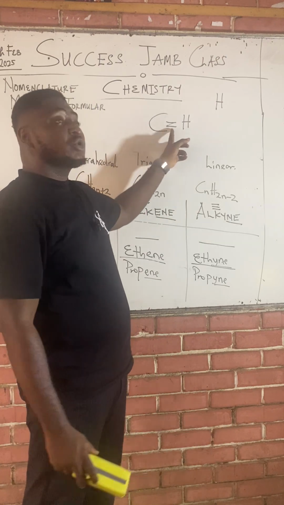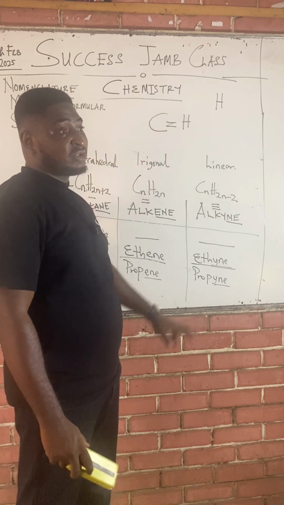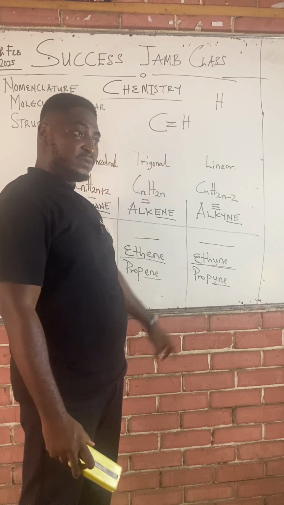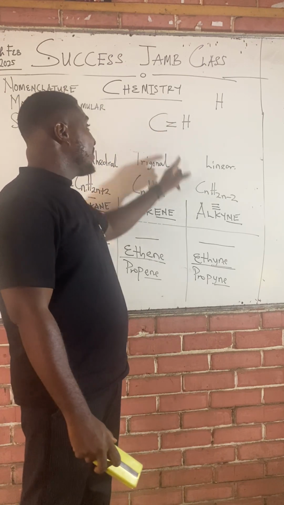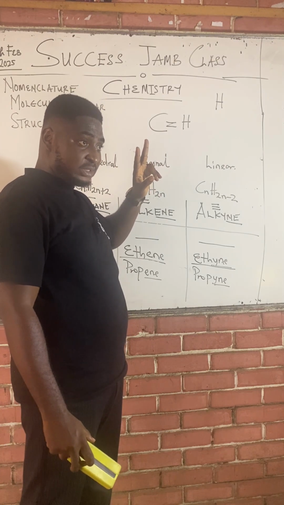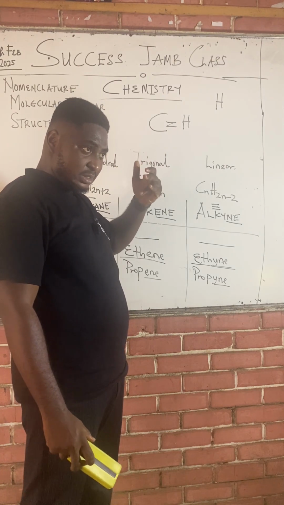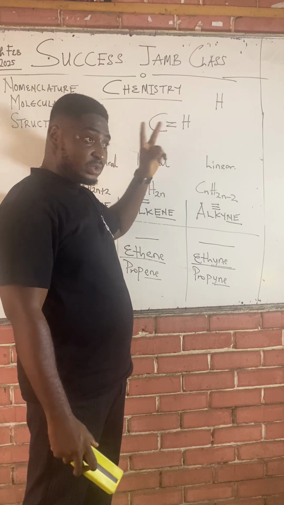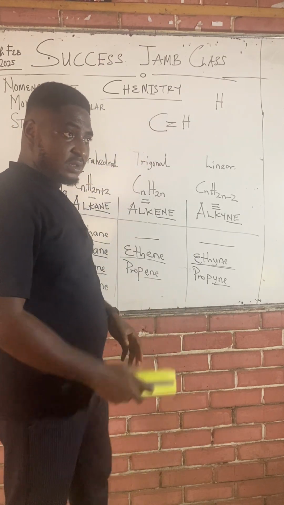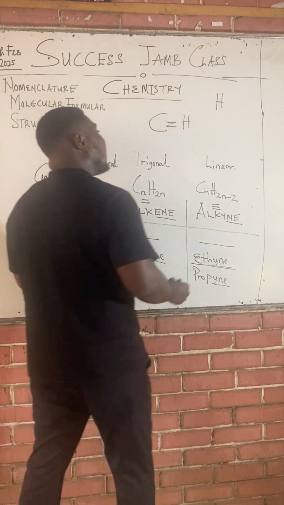A bond is worth 2 electrons in chemistry. So if you have 2 bonds, how many electrons are here? 4. And that will overwhelm hydrogen.